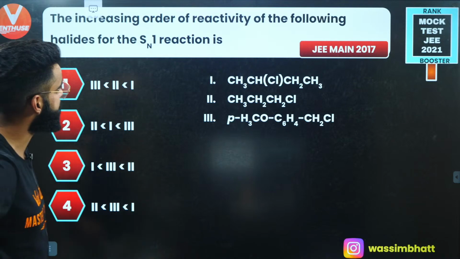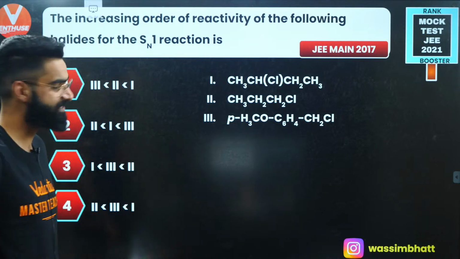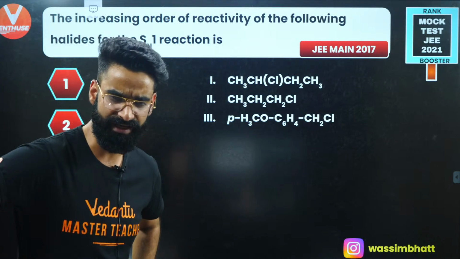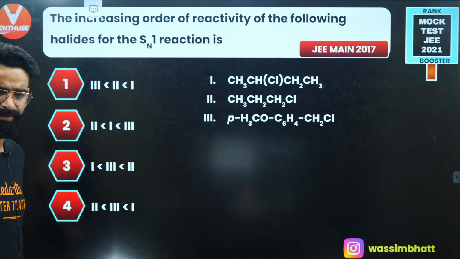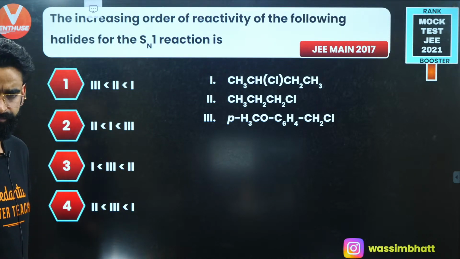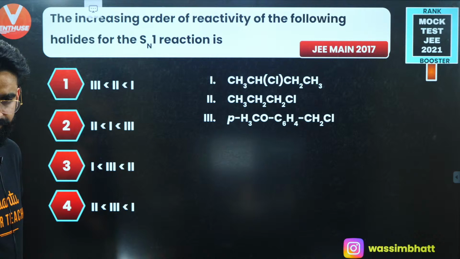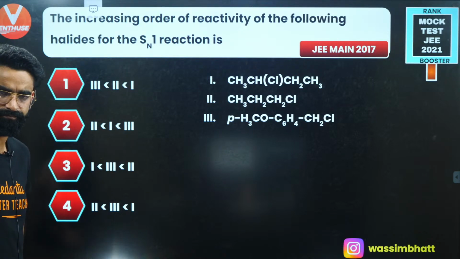The increasing order of the reactivity of the following halides for the SN1 reaction will be. What do you think about this? Give it a try. Let me know the answer first.